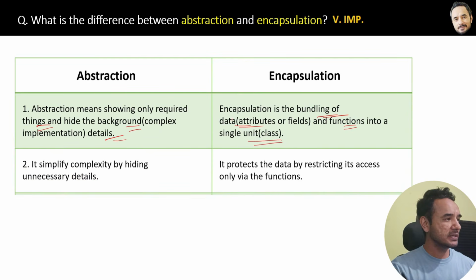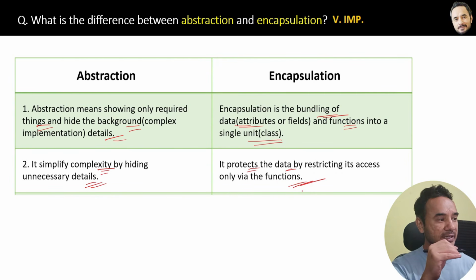The second difference is, abstraction simplifies complexity by hiding unnecessary details, which is kind of an advantage, whereas encapsulation protects the data by restricting its access only via the functions. So that is the second difference.